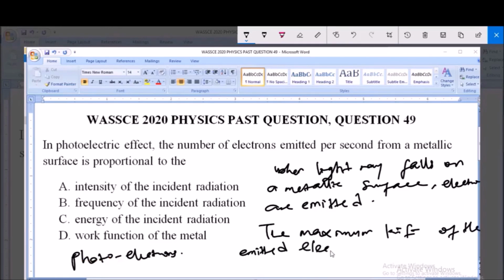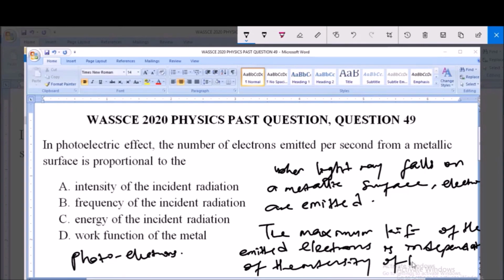is independent of the intensity of the incident radiation. That is, it does not depend on the intensity of the incident radiation, so therefore making option A invalid.